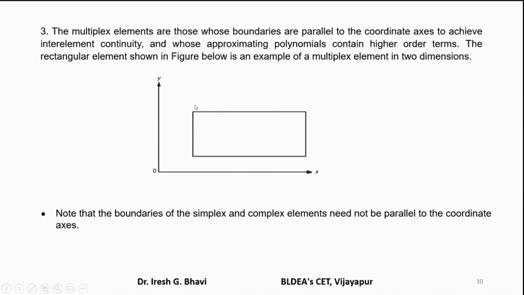If it is a 3-dimensional element, it is a brick element. Then the sides will be parallel to the x axis, y axis, and z axis. Those types of elements are called multiplex elements. So this is an example of a 2-dimensional multiplex element. Note that the boundaries of the simplex and complex elements need not be parallel to the coordinate axes, whereas the boundaries of the multiplex elements are parallel to x and y.